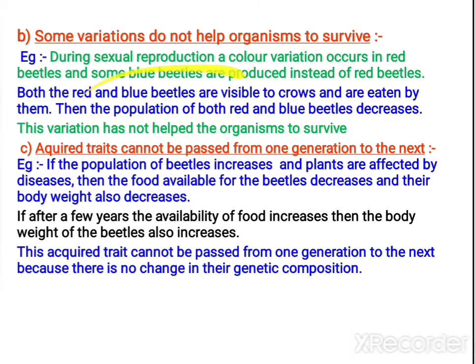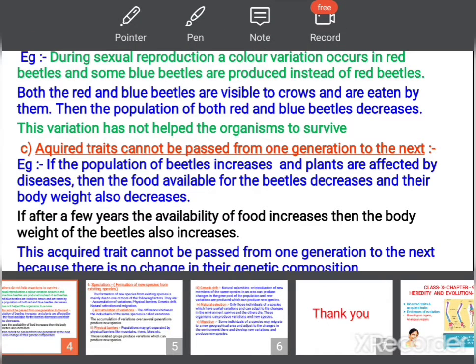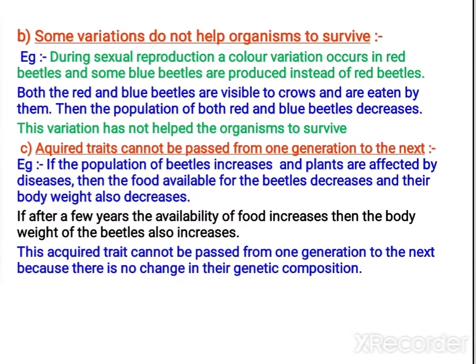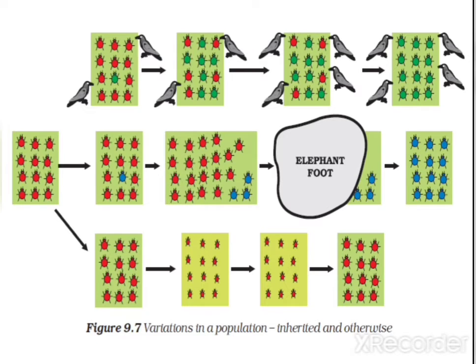Here the variation does not help the organism to survive at all. Sometimes it happens in nature. The variation does not help the organism to survive, and whatever organism occurred during evolution, slowly they will be removed from nature. Okay, and the acquired traits: there are two types of traits, you know that, acquired trait and inherited trait. The acquired trait cannot be passed from one generation to another generation.